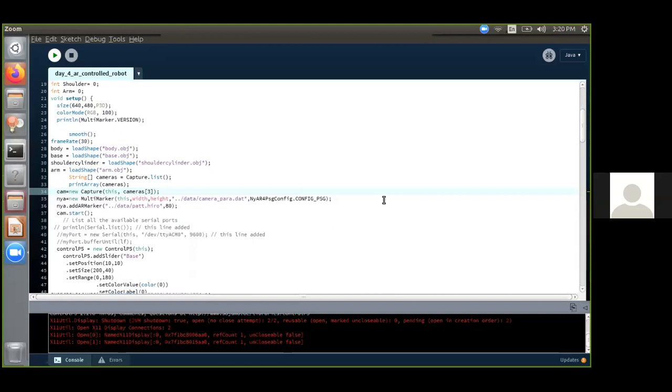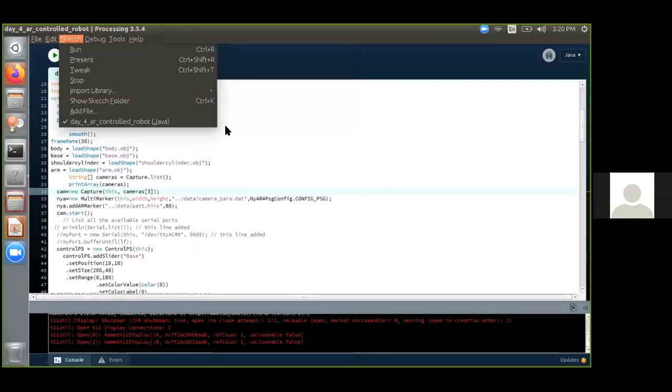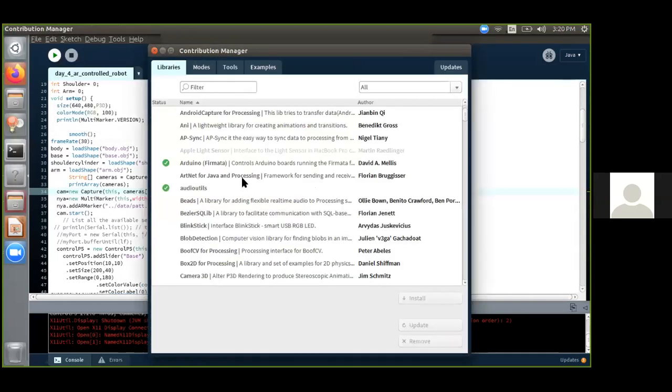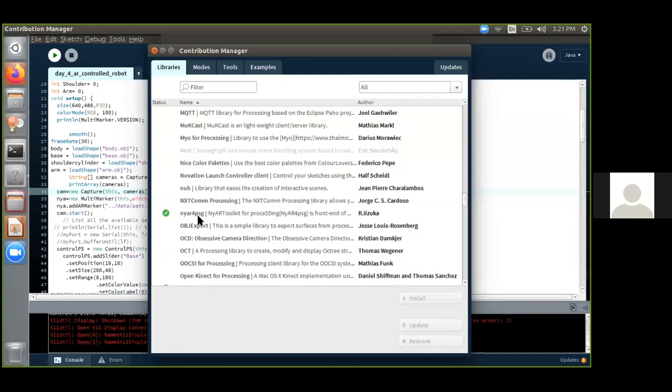Before that, I'll show you what library has to be installed. I had shown you on day 1. You have to go to Sketch, import library, and then add library. You have to scroll down to the NyAR4psg. This NyARToolkit has to be installed. Since it is already installed, it's not showing.